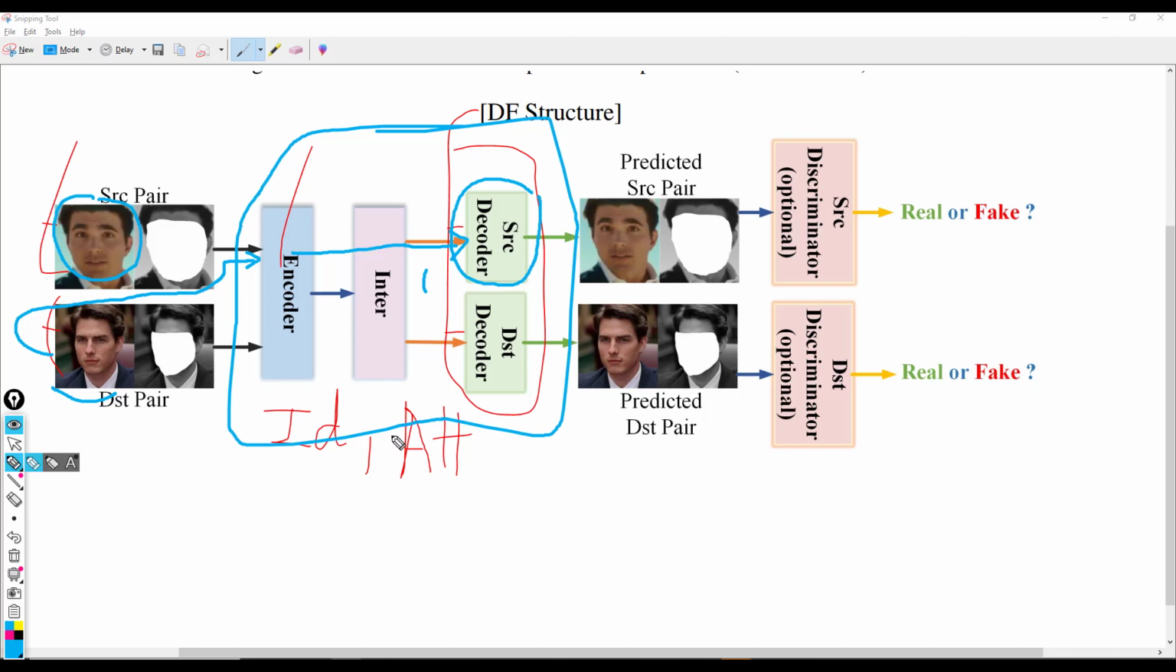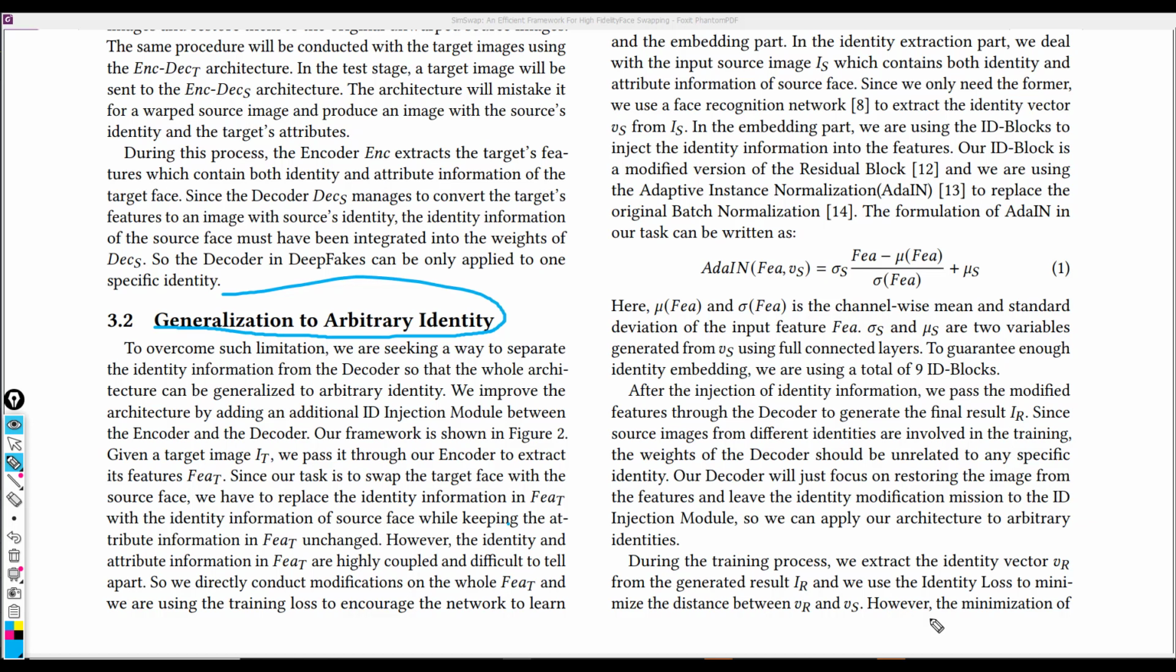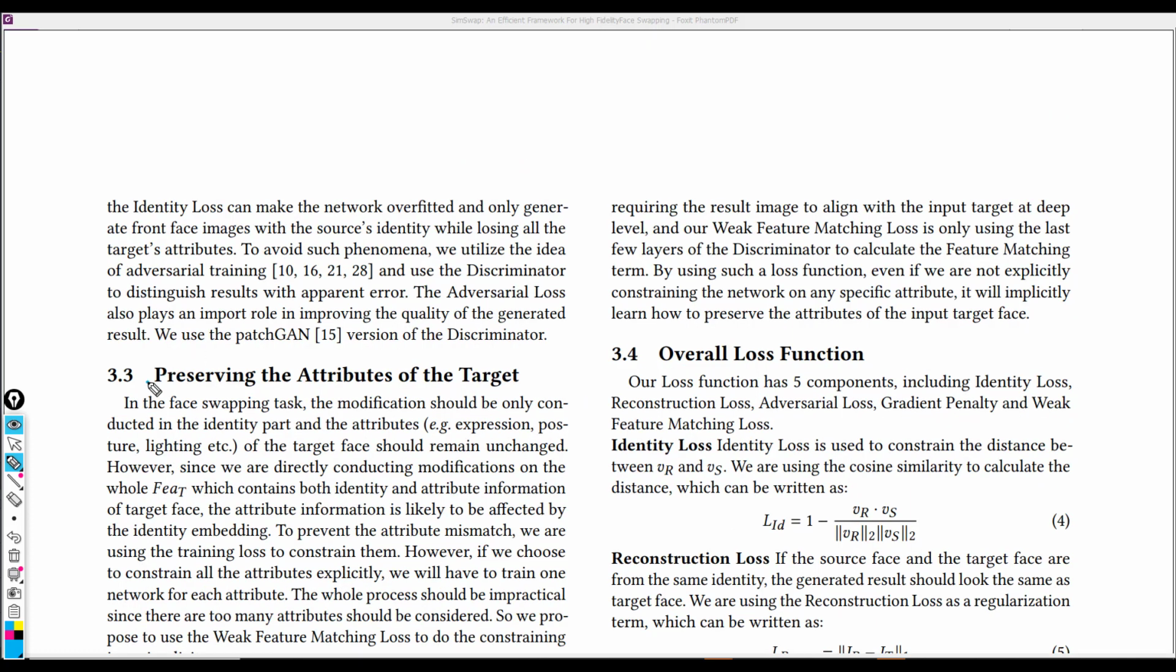And so this doesn't permit us to have a generalized model in which after training we could simply pass in the source and target information and have the faces swapped without necessarily having to go through a training process. What makes the SimSwap method powerful is the fact that it permits us to generalize to arbitrary identities without necessarily having to train on these arbitrary identities before doing the face swap. And then it also provides a way to reliably preserve the attributes of the target.